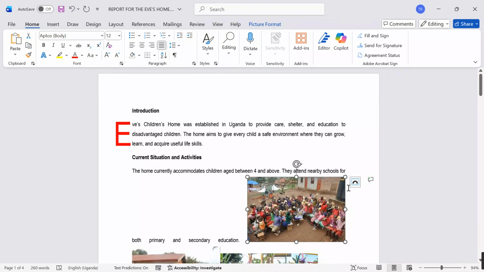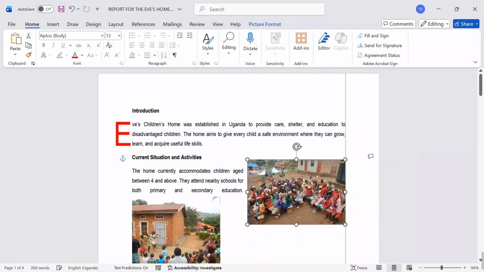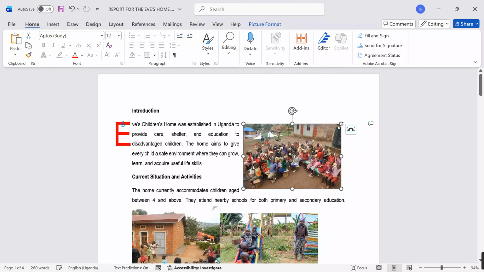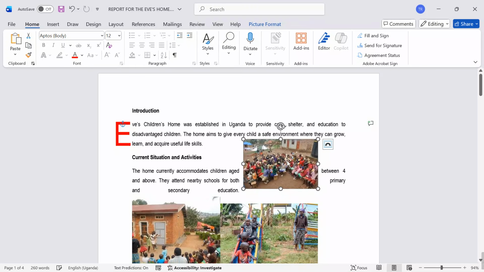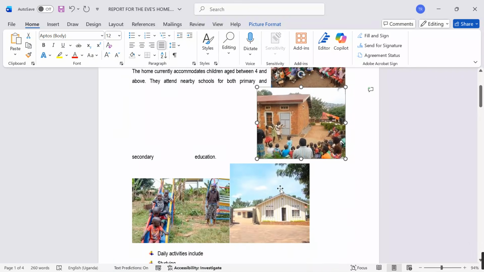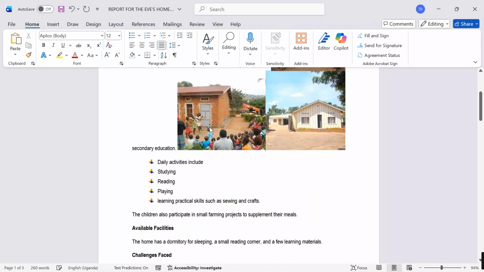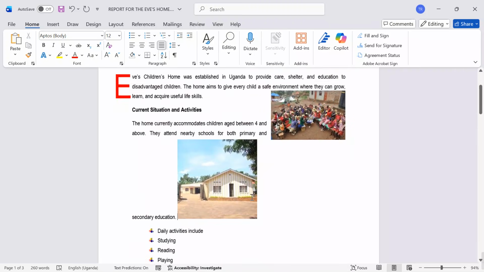Yes, I want to put this picture around here. Let me say wrap text tight. We have blended some pictures into the work to make the message reach home. What else can we put? Which other picture can we align here? Let me first reduce so that I can easily manage them.